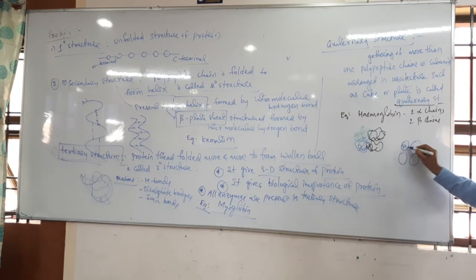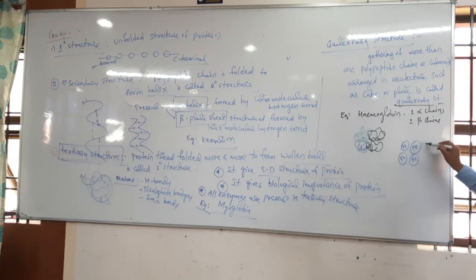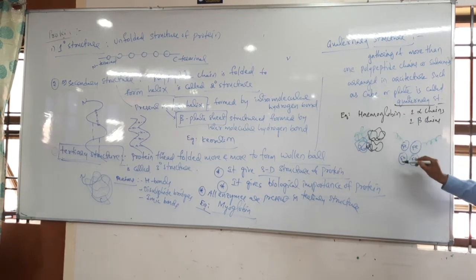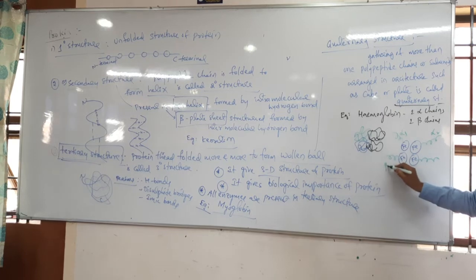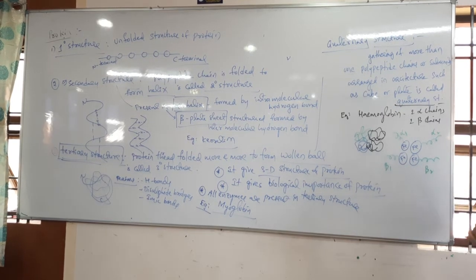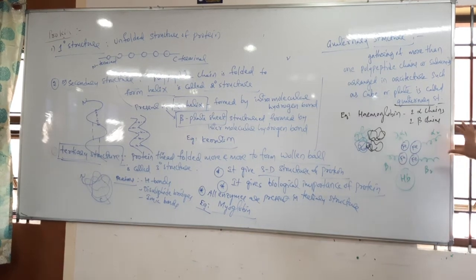Okay, but in hemoglobin, have you observed, students, heme and globin parts are present. Heme is completely which part? The iron part, you have heard. So see, 4 irons are there. Correct? 4 iron components are there. This is called alpha 1 chain, alpha 2 chain, beta 1 chain, beta 2 chain. This is hemoglobin. One hemoglobin can carry how many oxygen? 4 oxygen. Why? Because they have the 4 polypeptides.